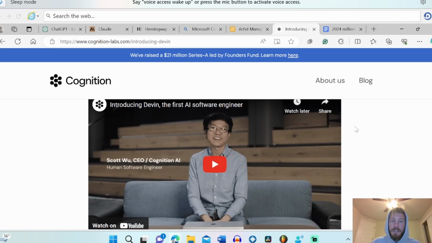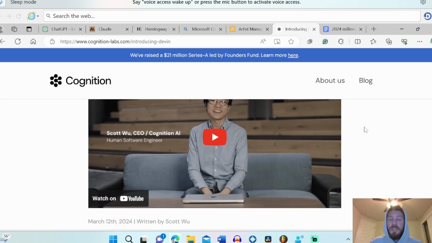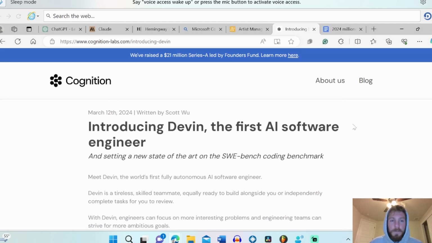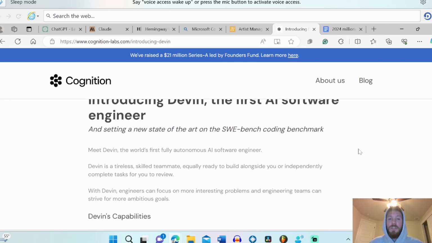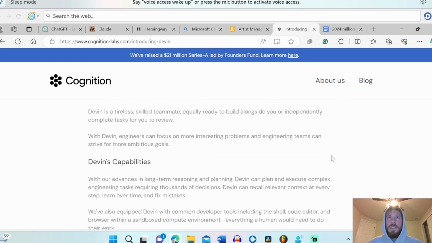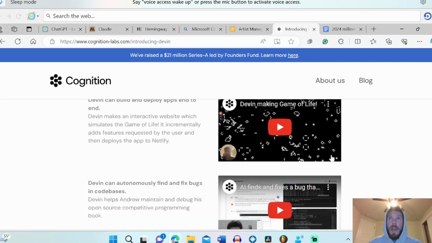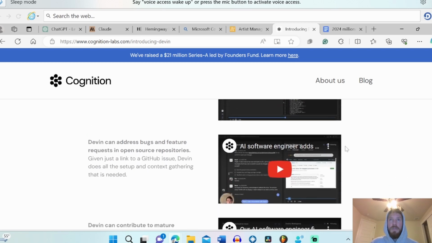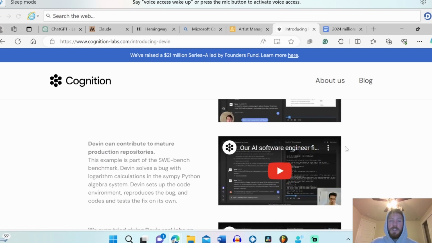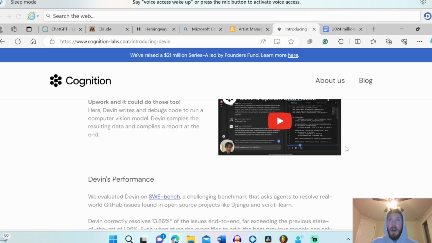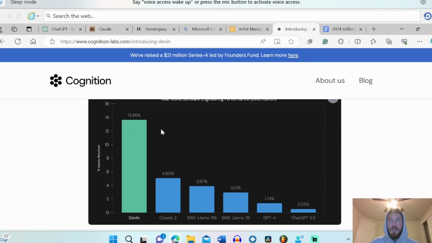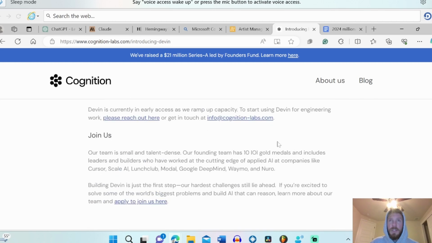Next, we have Devin AI, and this might be the granddaddy of them all. I don't have access to this yet, but I have submitted a request. Devin appears to be an AI software engineer. This blog post says that Devin will be able to code, build, and deploy apps. It can automatically find and fix bugs in code bases. It can train its own AI models. And according to this graph, it appears to be a better engineer than Claude and ChatGPT.